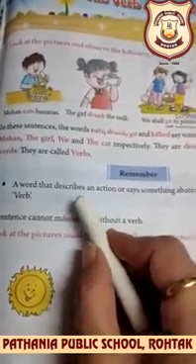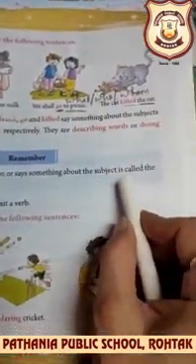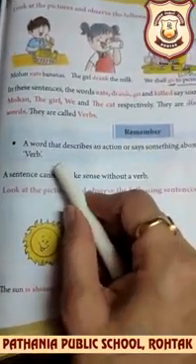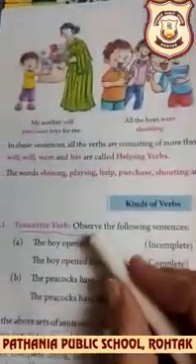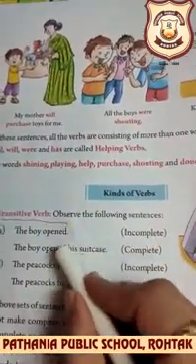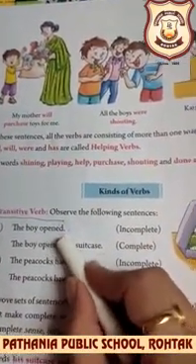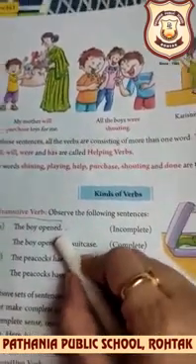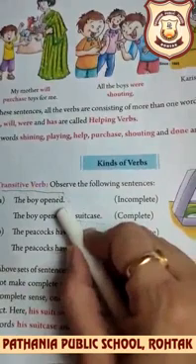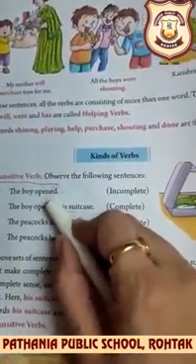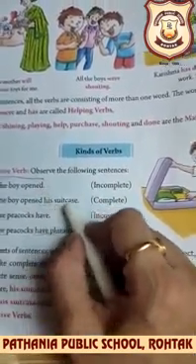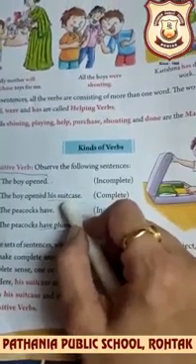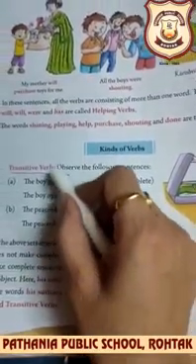Clear, beta? A word that describes an action or says something about the subject is called a verb. Okay. For example, the sun is shining brightly. Boys are playing cricket. See, kinds of verb. First is a transitive verb. The boy opened. In the spoken part, you might doubt this sentence is complete, but it is not actually complete. You have a question in your mind. What did the boy open? So you need to specify the object here. His suitcase, a door. So we need an object. So open is a transitive verb.